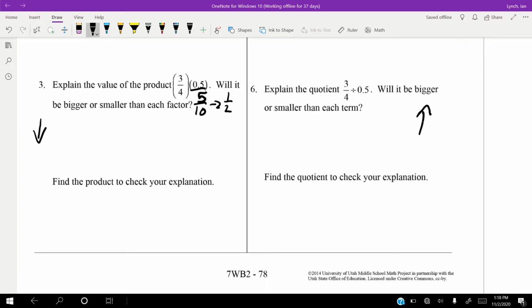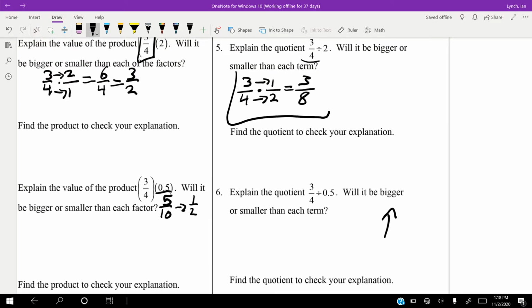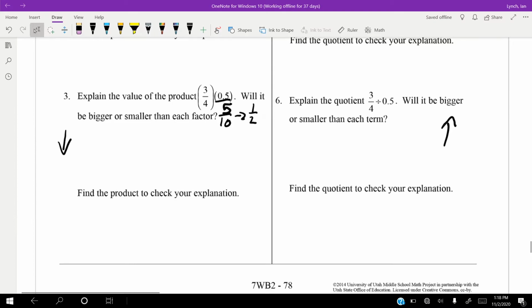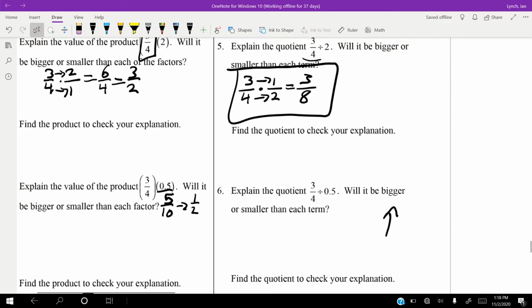So 3/4 times 1/2. Wait, we did that. 3/4 times a half is 3/8. We already did that one. And then this one's going to be 3/4 times 2. Hold on a second. We did that one.